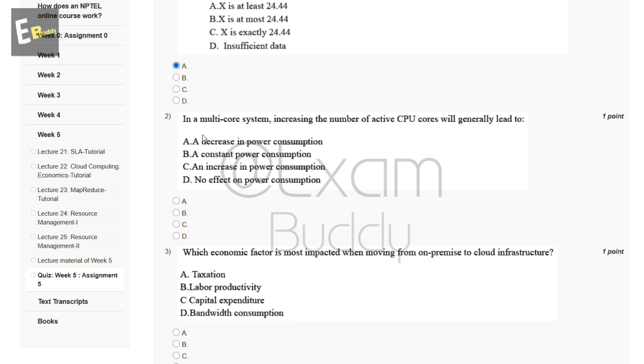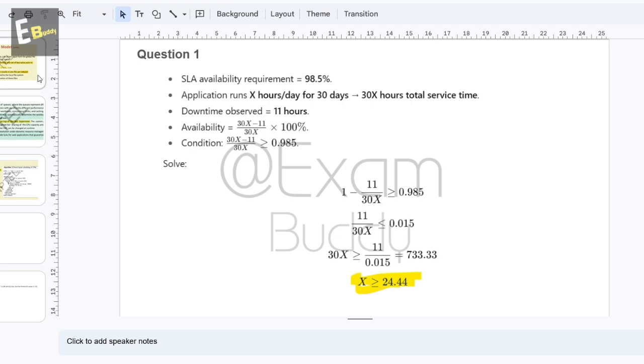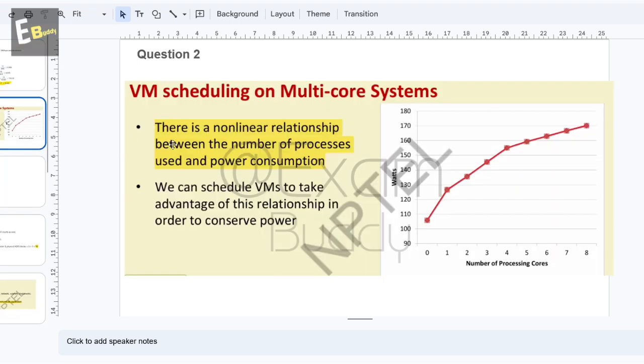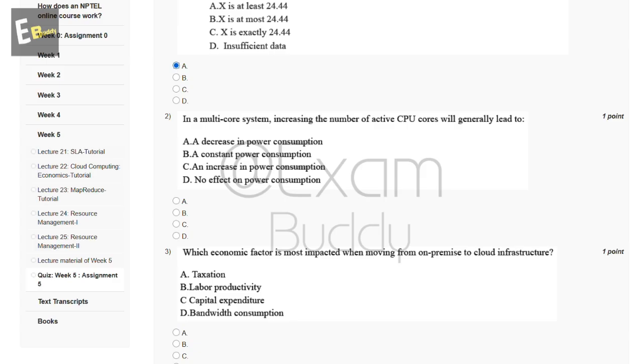Now the second question is, in a multi-core system, increasing the number of active CPU cores will generally lead to. So these are the options: A, a decrease in power consumption; B, a constant power consumption; C, an increase in power consumption; D, no effect on power consumption. So let's check the answer of our second question. There is a non-linear relationship between the number of processors used and power consumption. So the answer of our second question is C.